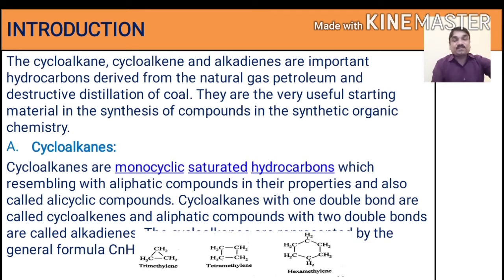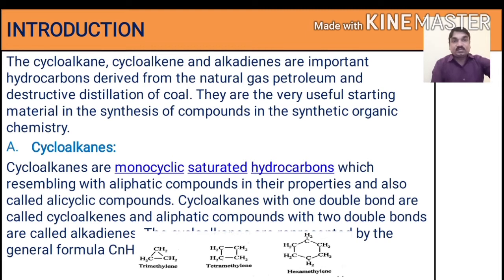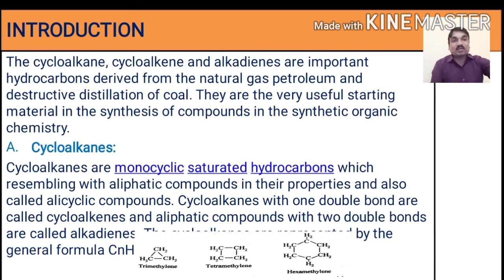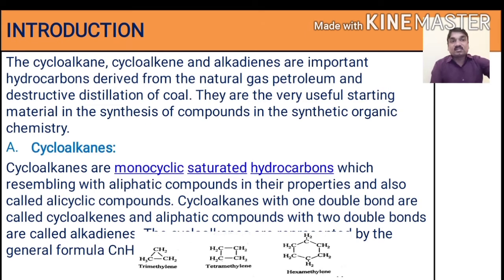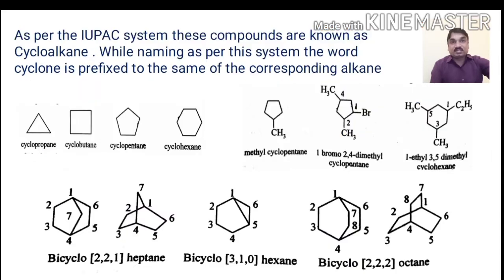The trivial system for the cycloalkane: these cycloalkanes are formed due to the repeating unit of methylene groups. The number of methylene groups decides the name. Trimethylene contains three methylene groups, that is cyclopropane. When it contains four methylene groups, it is called tetramethylene. When it contains six methylene groups, that is cyclohexane, as the number of carbon atoms is 6.